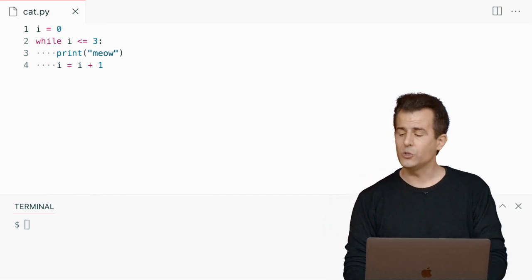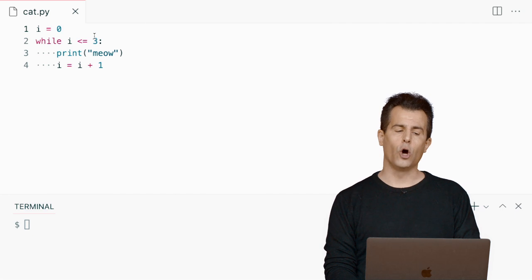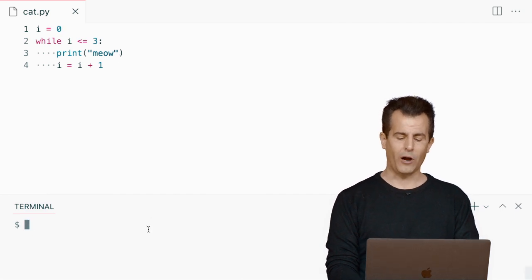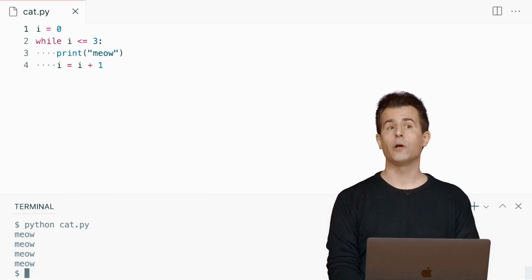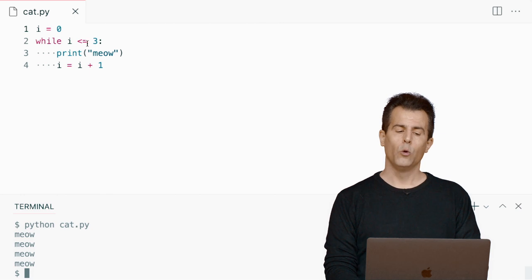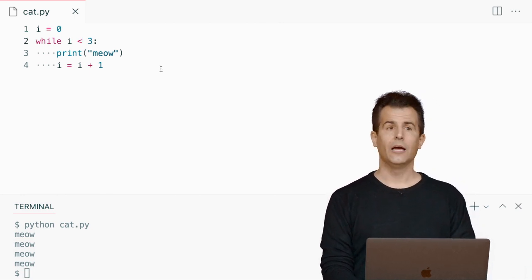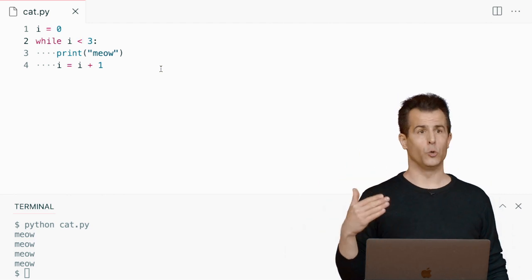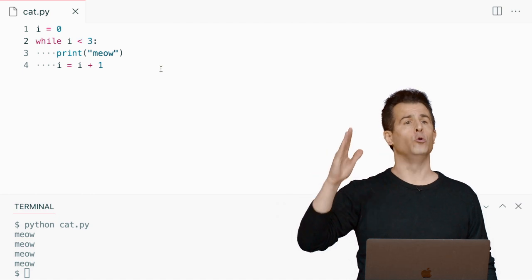Let me set I equal to 0, and I need to make a change now. Notice, if I don't change my logic, this program just became buggy. The cat has a bug. It's now meowing 4 times if I run it as is. But the easiest fix here would be to change my inequality to be this, less than, instead of less than or equal to. Now, I'm starting at 0, but I'm going up to, but not through 3.